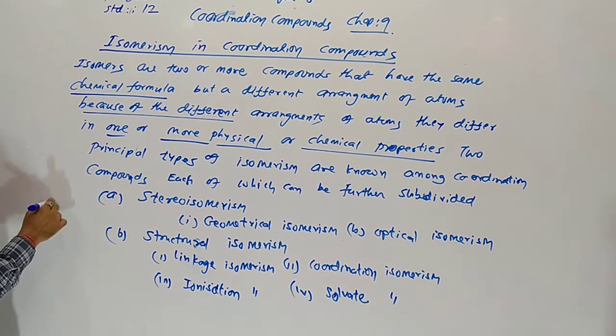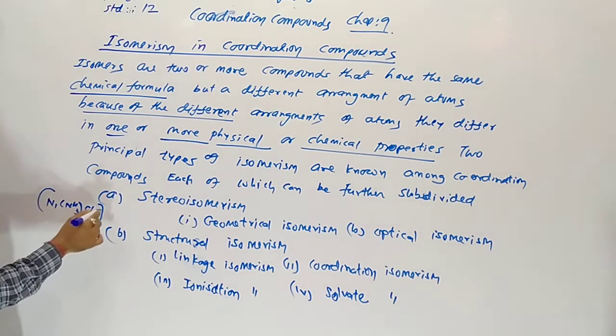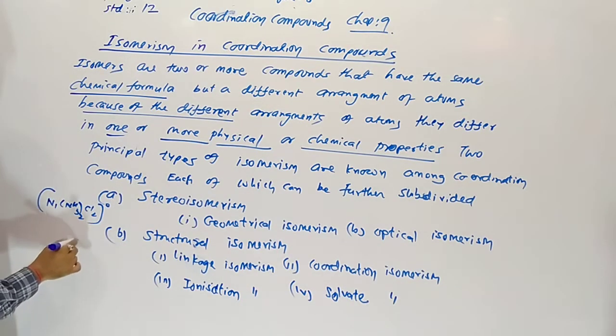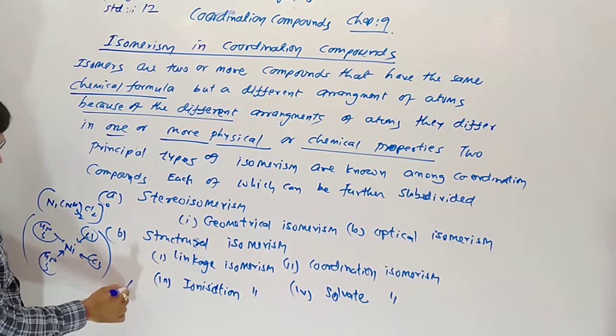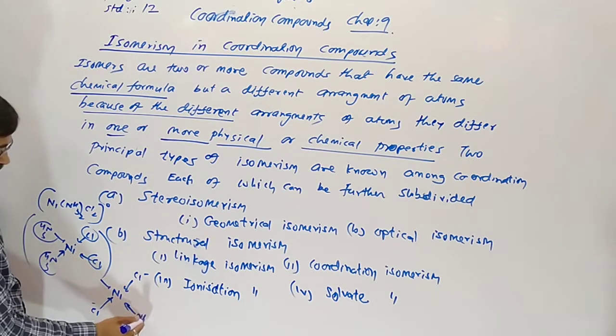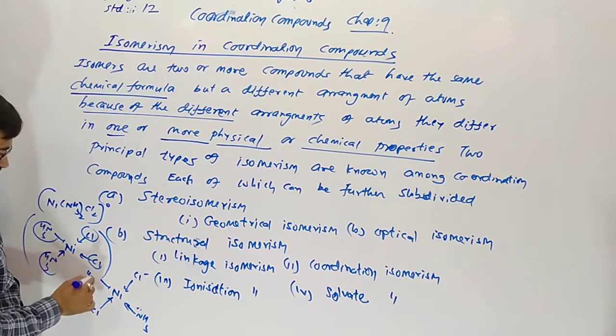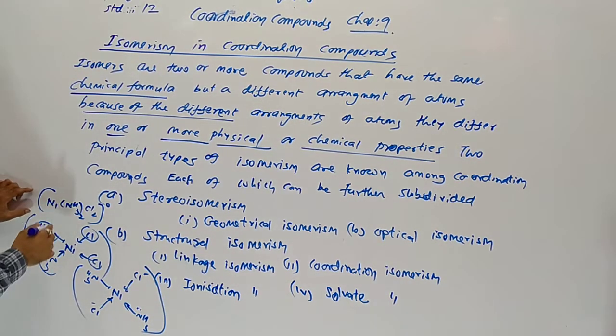I am giving you an example. [Ni(NH3)2Cl2] is given. Here nickel combines with 2 chloride and 2 ammine. Here 2 ammine and 2 chloride are very close to each other. In another case, 2 chlorides are opposite to each other and ammines are opposite to each other. So these two are isomers. Why?